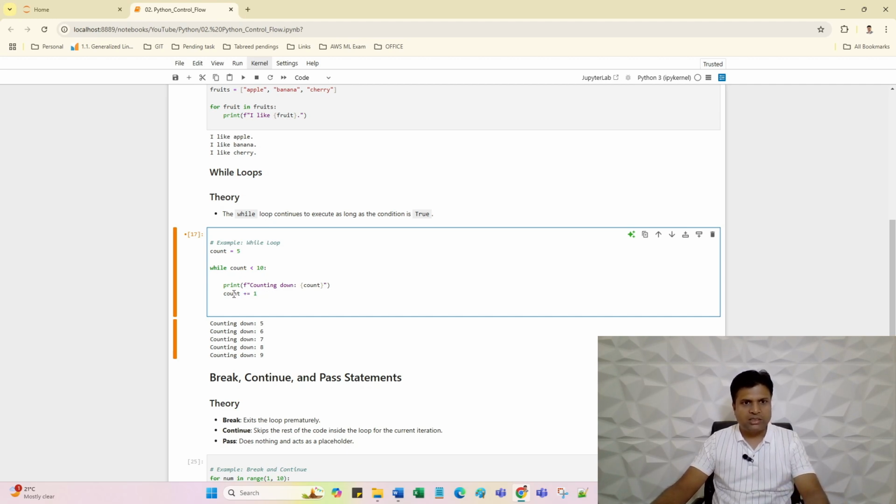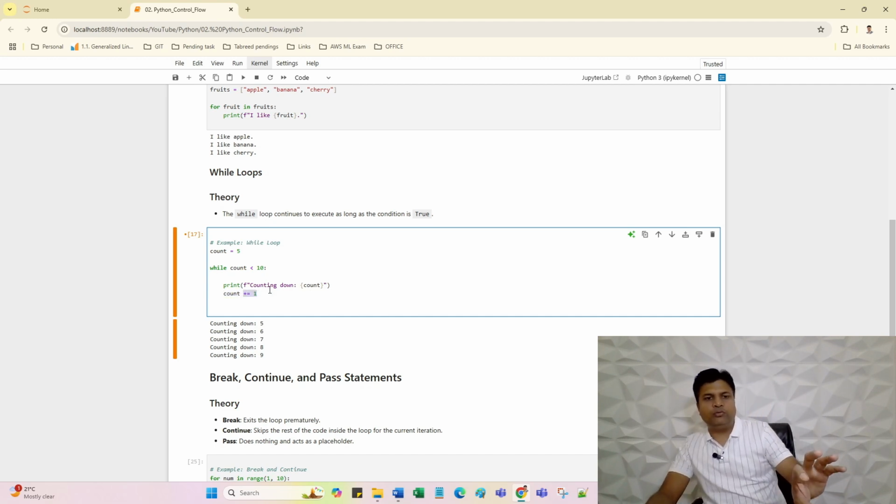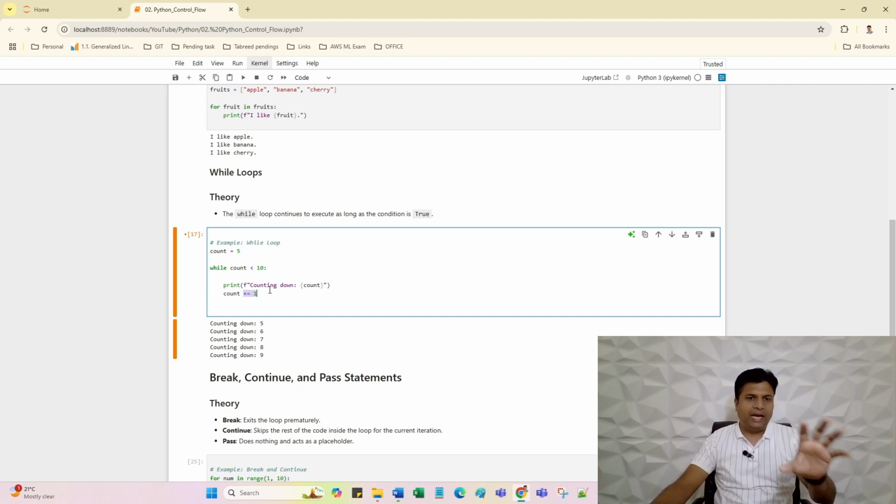This means whatever value we have in count will add 1. So every time the loop executes, one value will increase in count, and this loop will continue until this condition is true.